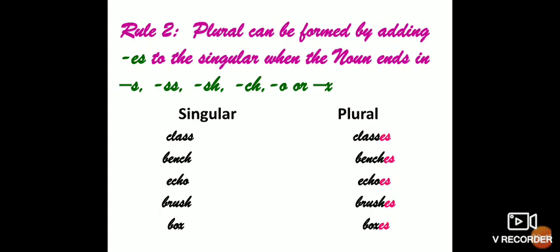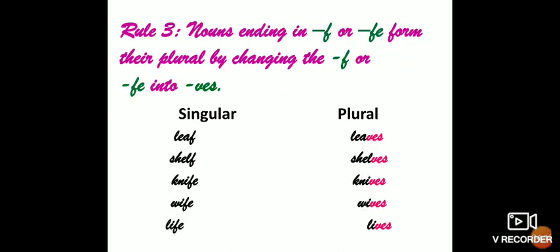But children, remember one thing. There are some nouns that end with o, but they form their plural in the normal way. For example, piano. It will form its plural in the normal way. Its spelling will be pianos. In certain situations, we do not follow this rule. Clear? Now, rule third. Rule third says nouns ending in f or fe form their plural by changing the f